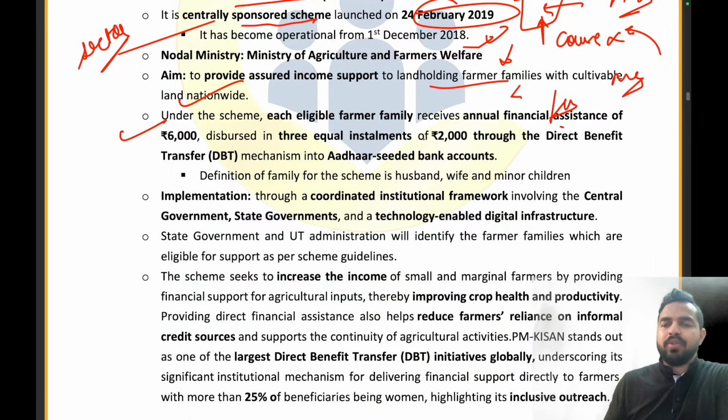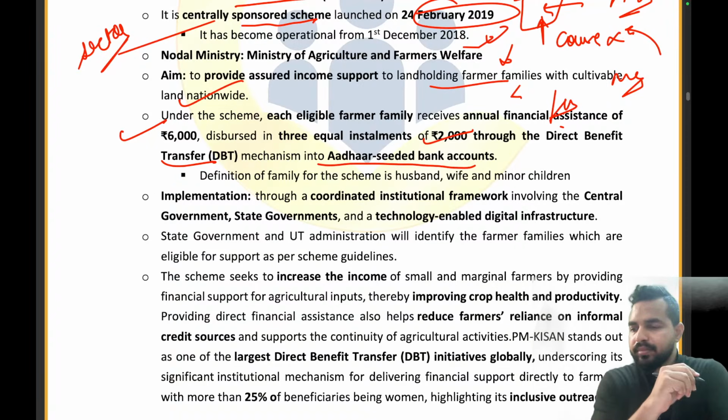That is of rupees 2,000 through the direct benefit transfer mechanism into the Aadhaar seeded bank accounts. Clear everyone? तो उनके आधार सीडेड बैंक अकाउंट्स में डायरेक्ट पेमेंट उनको जाता है 2,000 रुपीज़ का, and these are the 3 equal installments, and in total they get rupees 6,000.